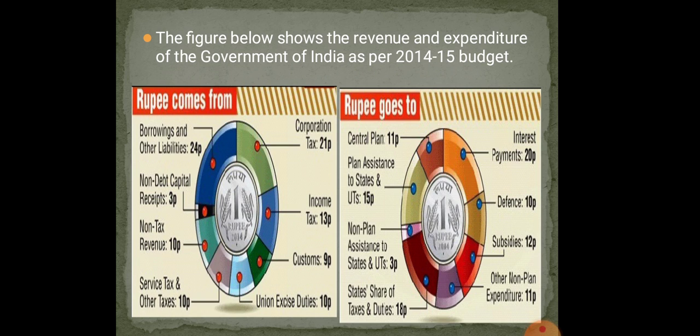sources. Now where does it go? Central plan, maybe the 5-year plan, assistance to states and UTs, non-plan assistance to states and duties, state share of taxes and duties, interest payments, defense, subsidies, other non-plan expenditure. Now, here the government generates the capital revenue mainly through loans from internal and external sources.